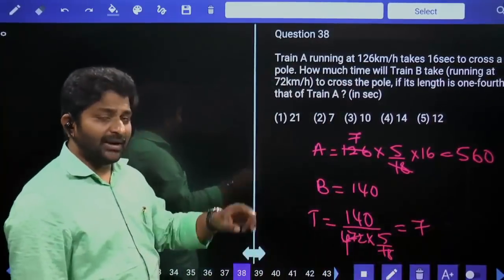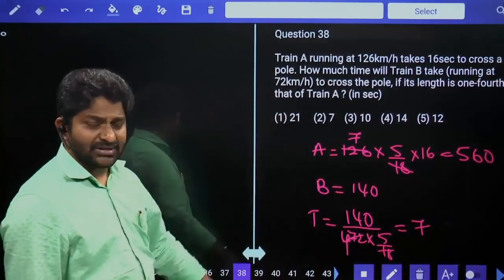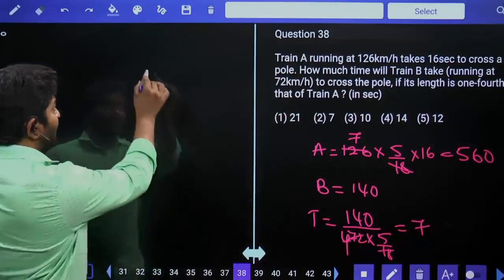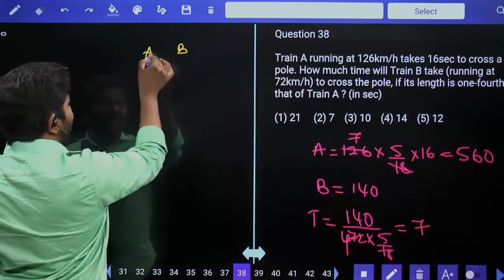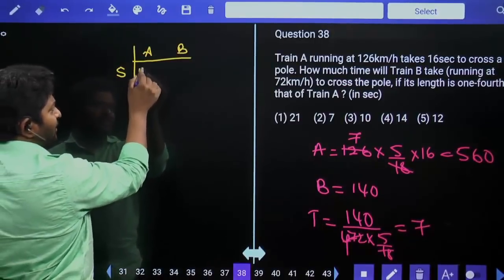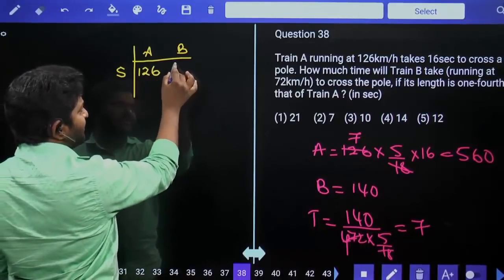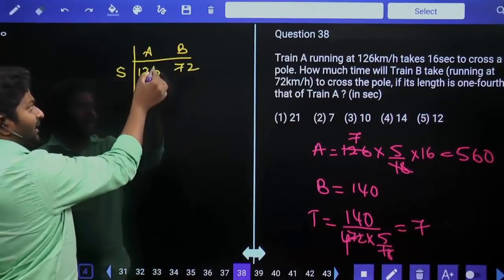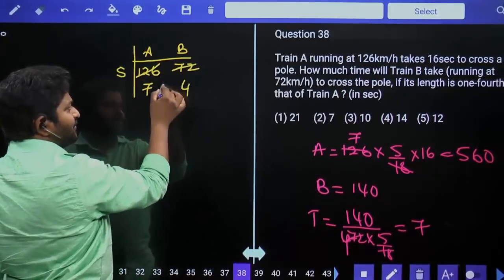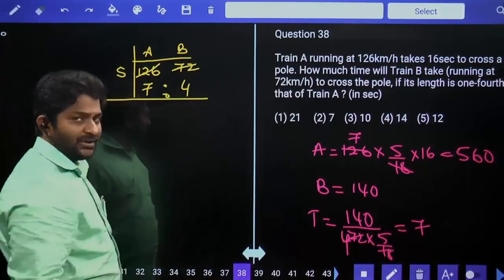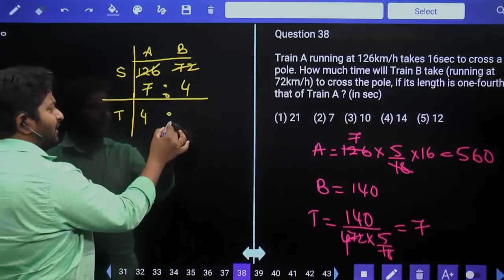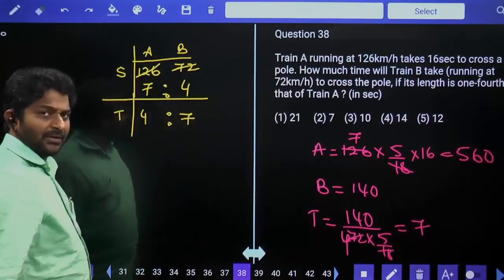But there is a direct shortcut and we don't have to use this much lengthy process. Directly we can answer the question. Here, train A and train B speeds are there. Train A speed is equal to 126 and train B speed is equal to 72. Ratio 7 18 times and 18 4 times. So speeds are in the ratio 7:4. Then obviously the time ratio is going to be 4:7.